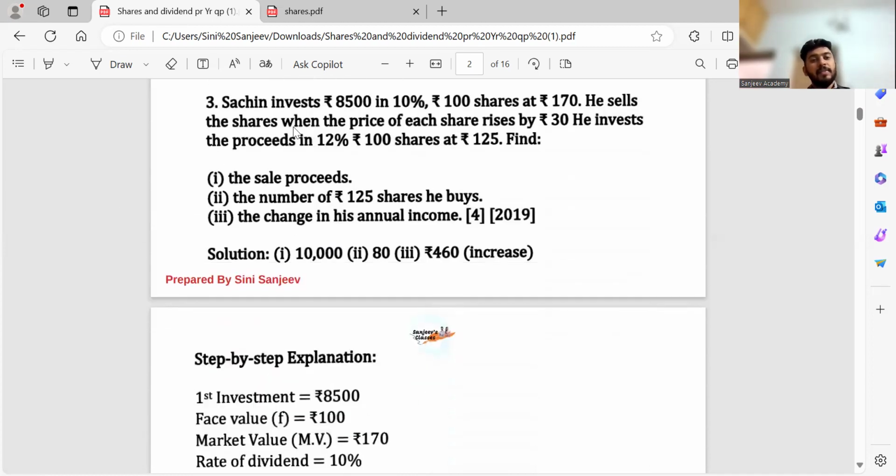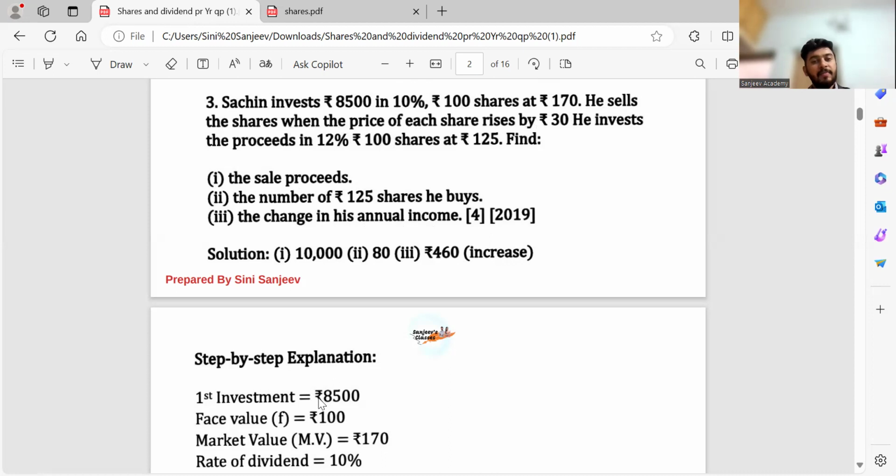Next question. Sachin invests rupees 8,500 in 10%, rupees 100 shares at 170 rupees. He sells the shares when the price of each share rises by rupees 30. He invests the proceeds in 12%, rupees 100 shares at 125. Find the sales proceeds. Find the number of rupees 125 shares bought and the change in his annual income.